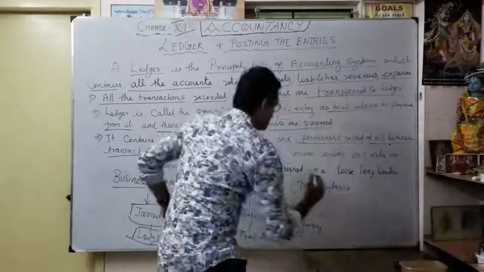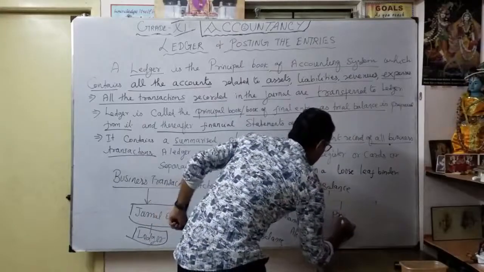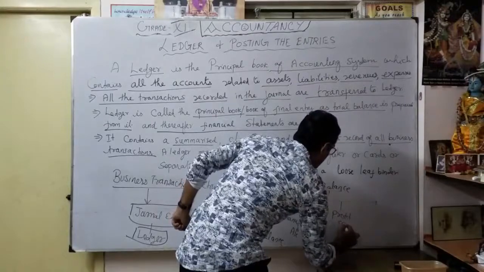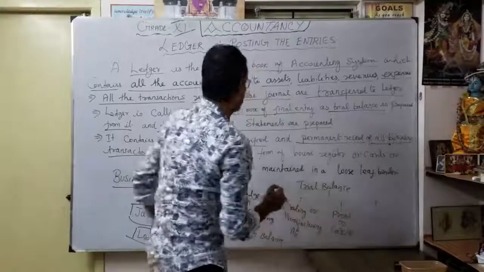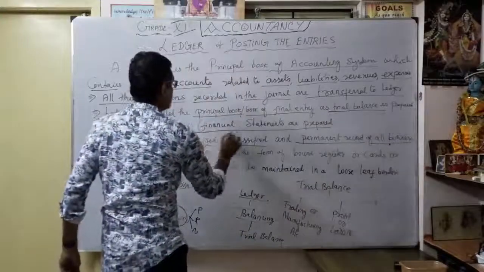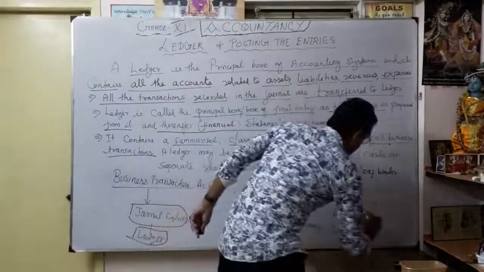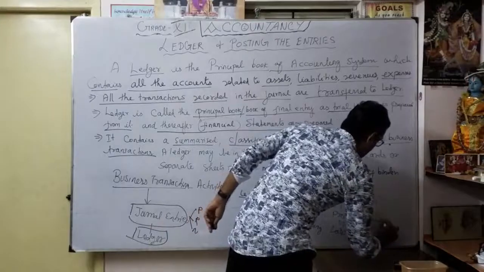Thereafter, a profit or loss account. Second financial statement, that's what I mentioned here. It's the financial statements. Thereafter, the balance sheet. That's what we're going to learn.